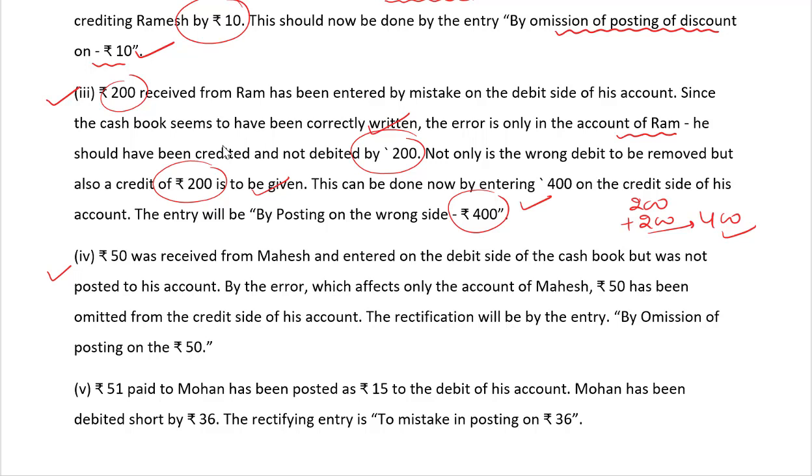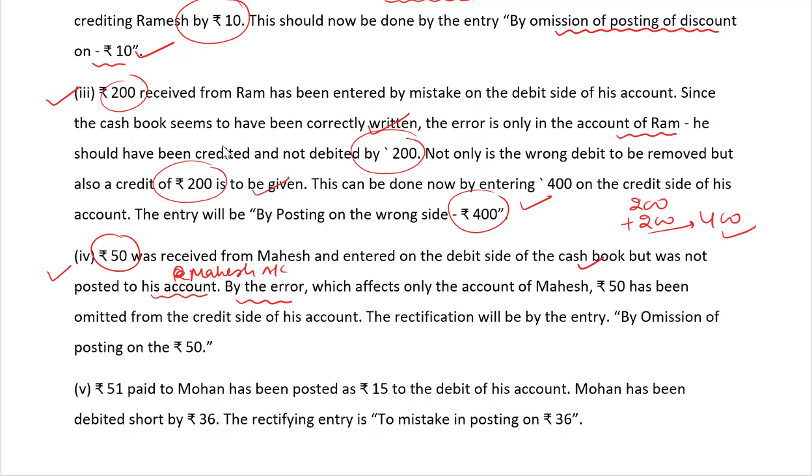Just see next. Rupees 50 was received from Mahesh and entered on the debit side of the cash book, but was not posted to his account, that is Mahesh's account.